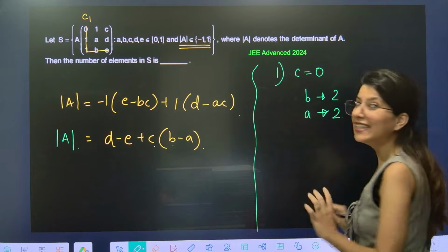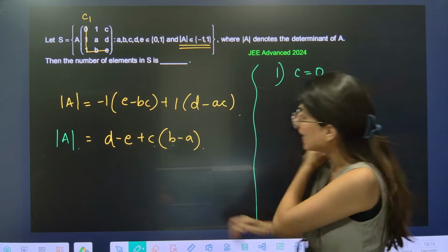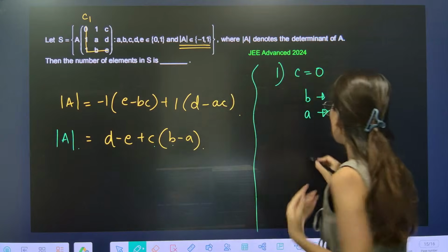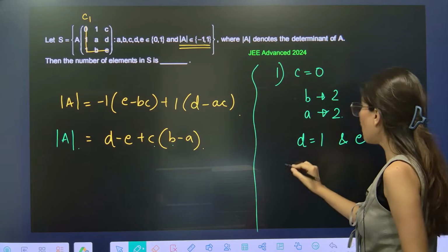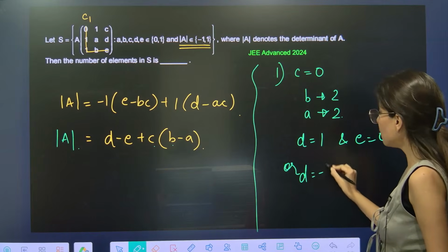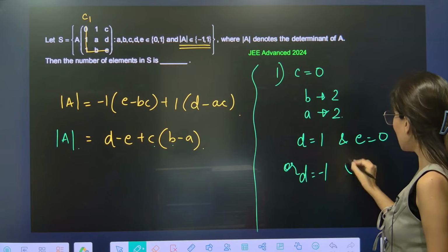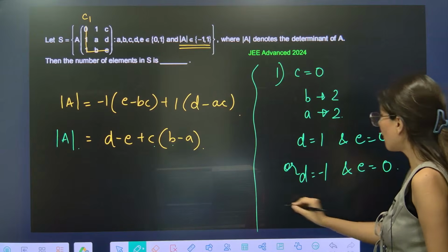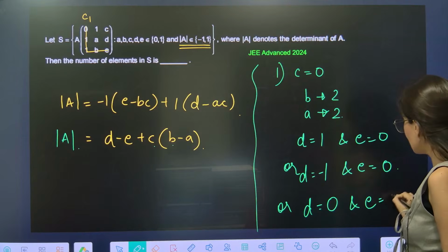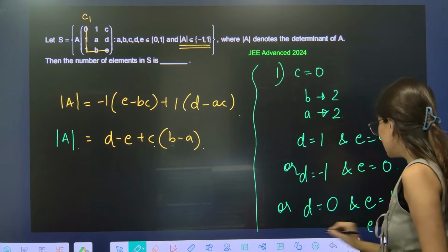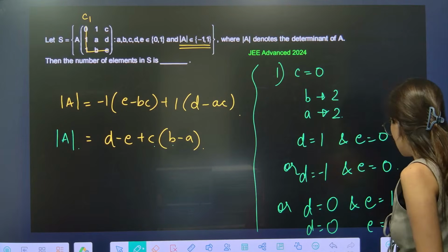Now what about D and E in that case? In that case, D will be either 1 and E is equals to 0, or D is equals to minus 1 and E is equals to 0, or D is equals to 0 and E is equals to 1, and D is equals to 0 and E is equals to minus 1.